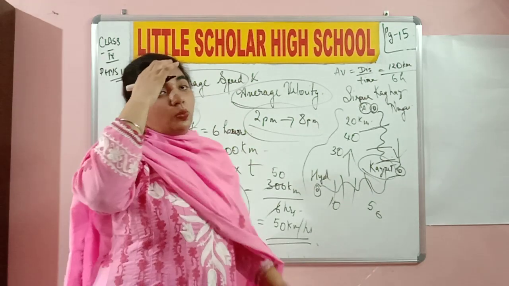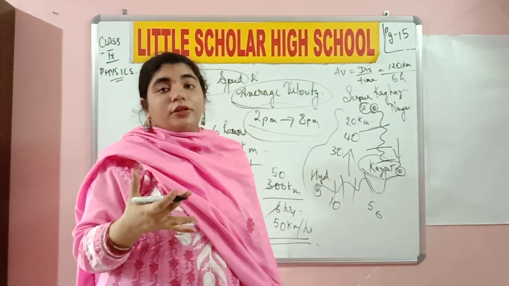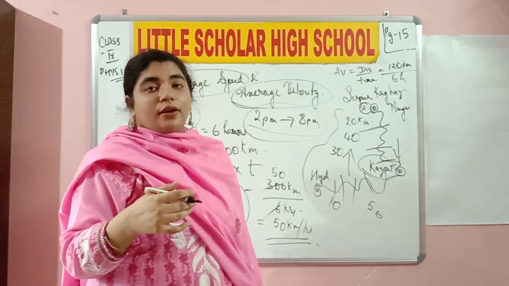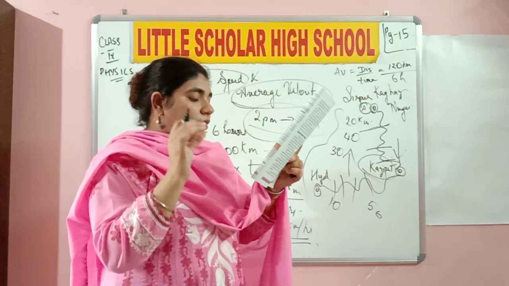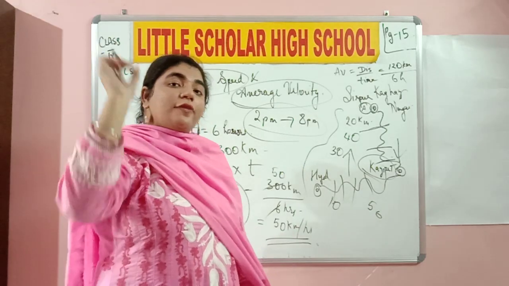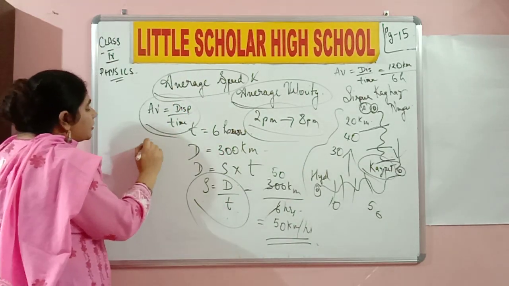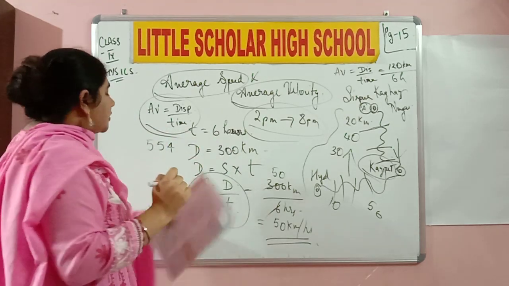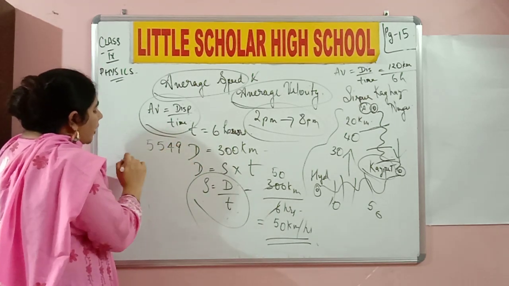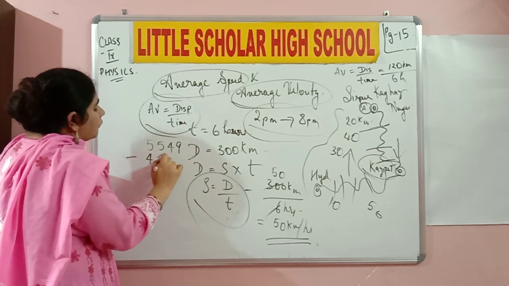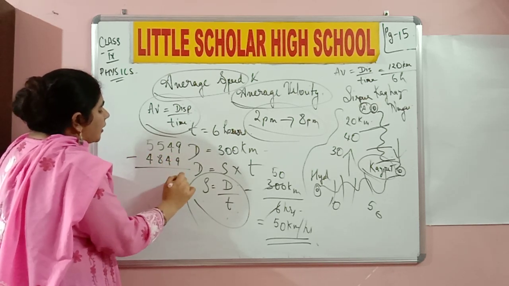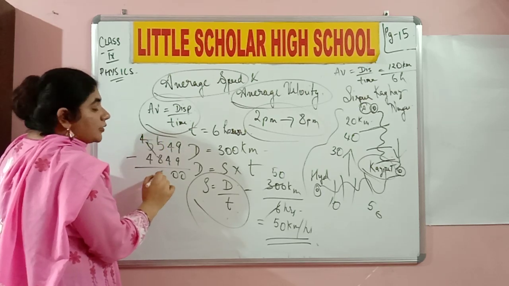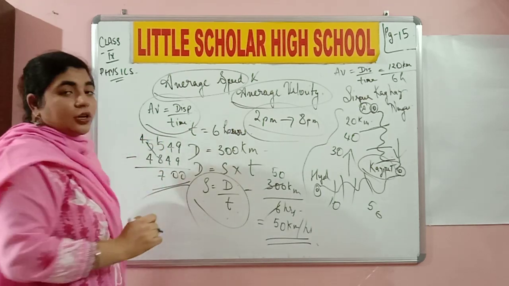So now, what is an odometer? The odometer on your vehicle is going to tell you how much distance you have traveled. Do you understand now? So from 4849, it traveled to 5549. This means how much distance did the car travel? 5549 minus 4849, how much is it, class? 700 kilometers. Do you understand?